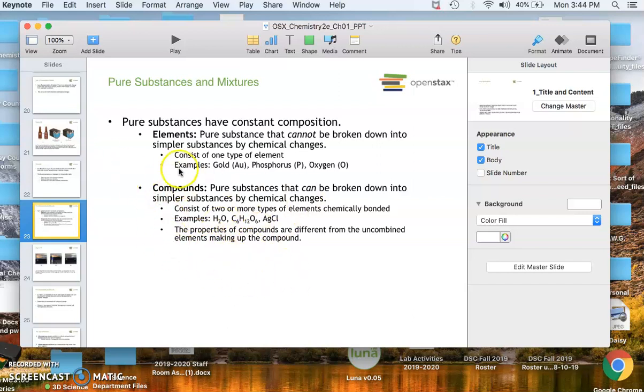There are millions of types of compounds out there. There are only a limited number of elements, but the number of compounds are continually growing as scientists are finding different ways of synthesizing new compounds in the lab. And of course, there are a lot of naturally occurring compounds out there in nature that have yet to be discovered as well. So this is a very large area, and what we're going to be talking about mostly this semester.